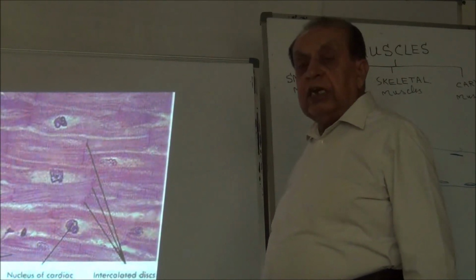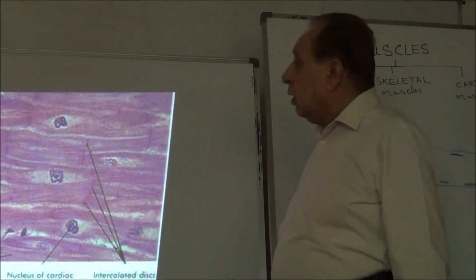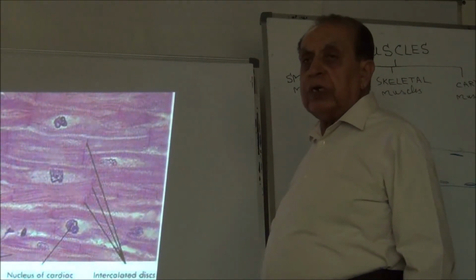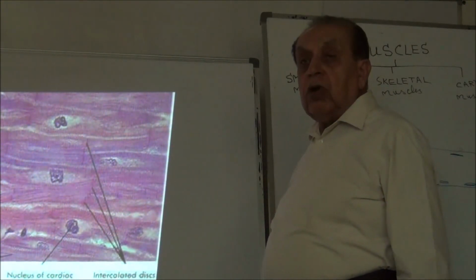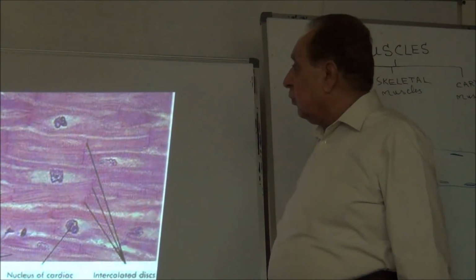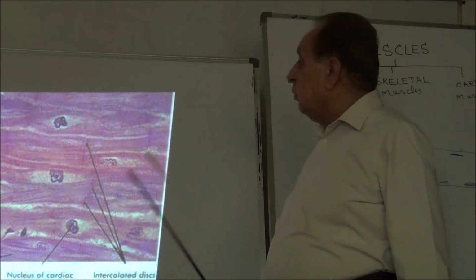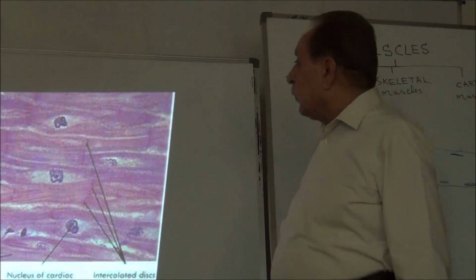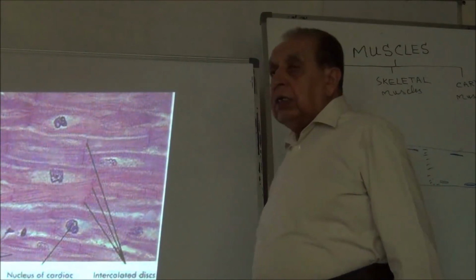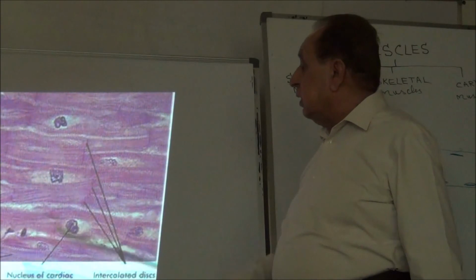Next, the identification points of the skeletal muscles. The first identification point is that cross striations are present. The second point is that these muscle fibers are multinucleated. Then the identification points of the cardiac muscles.